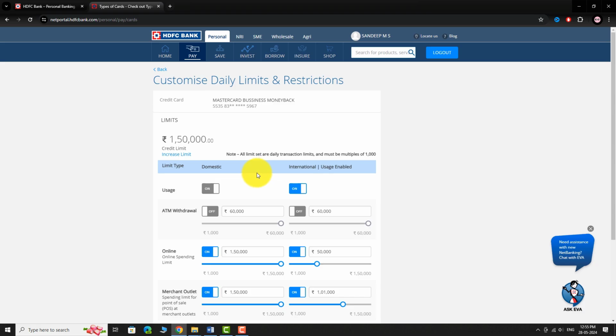Ensure that both domestic and international usage are enabled. To enable ATM withdrawals, toggle the button next to ATM withdrawals to turn it on. For demonstration purpose, we will enable ATM withdrawal only for domestic usage. Use the slider to adjust ATM withdrawal limit as needed. After making your changes, click the Confirm button.